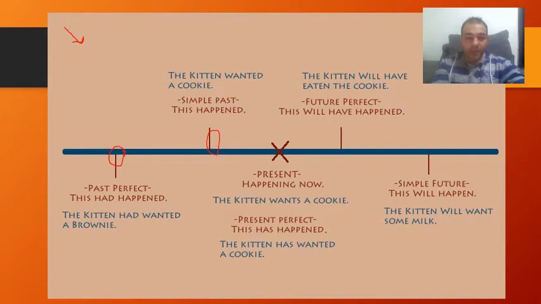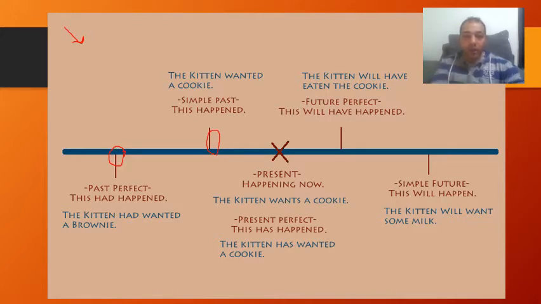Past perfect, when I say a kitten had wanted a brownie. Okay, so a kitten had wanted a brownie before, let's say, before it slipped on the table. Okay, so you have here two actions. One of them is in the past, and after it in the past. Okay, so the one which is so old, we put it in the past perfect. After it, of course, it's still in the past. It's going to be in the past simple.